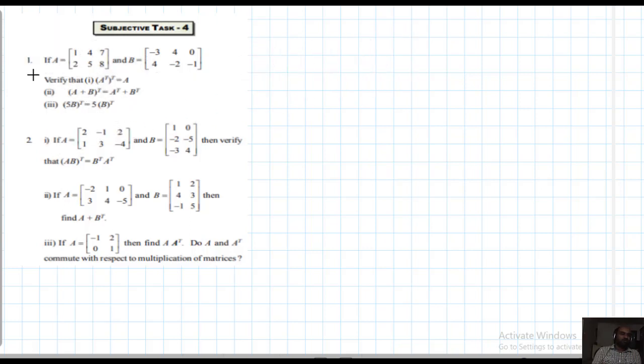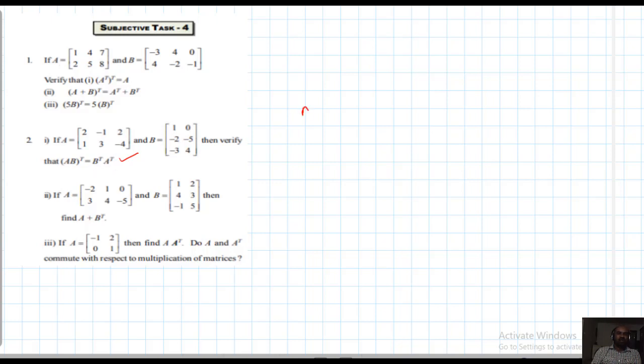The second problem is also easy. Matrix A is given, matrix B is given, then verify (AB) whole transpose equals B transpose into A transpose. Verification only. Find AB, then find its transpose; let that be equation 1. Find B transpose and A transpose, and multiply them.